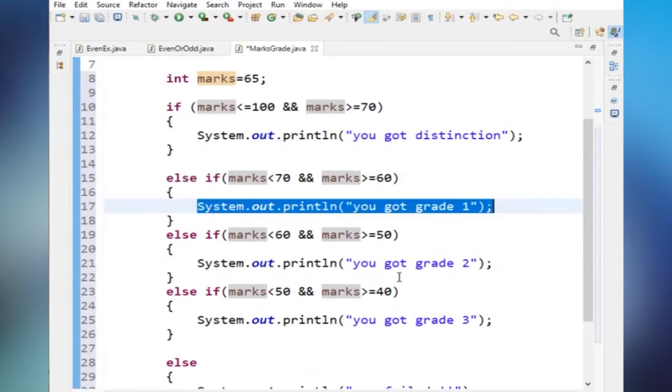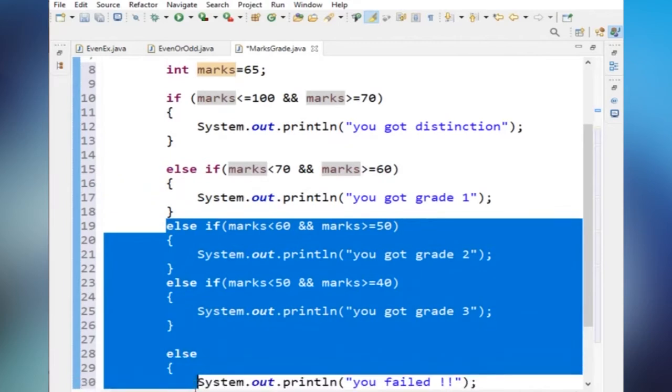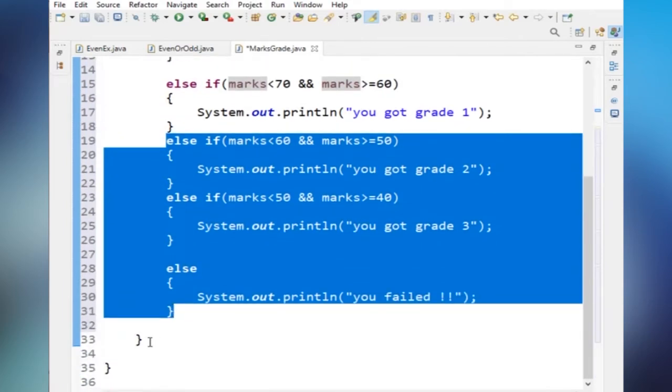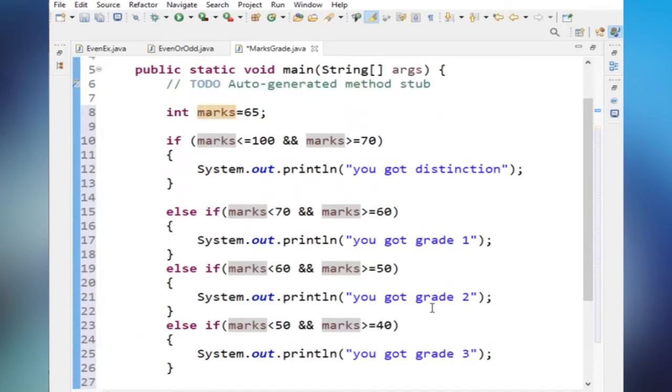Will the remaining statements execute? No. These statements won't execute. Only this part will execute and it will skip the remaining statements and come to the end of main and the end of the class. This is the flow control. We are telling our JVM to follow these things. So we'll see the output by running the program.